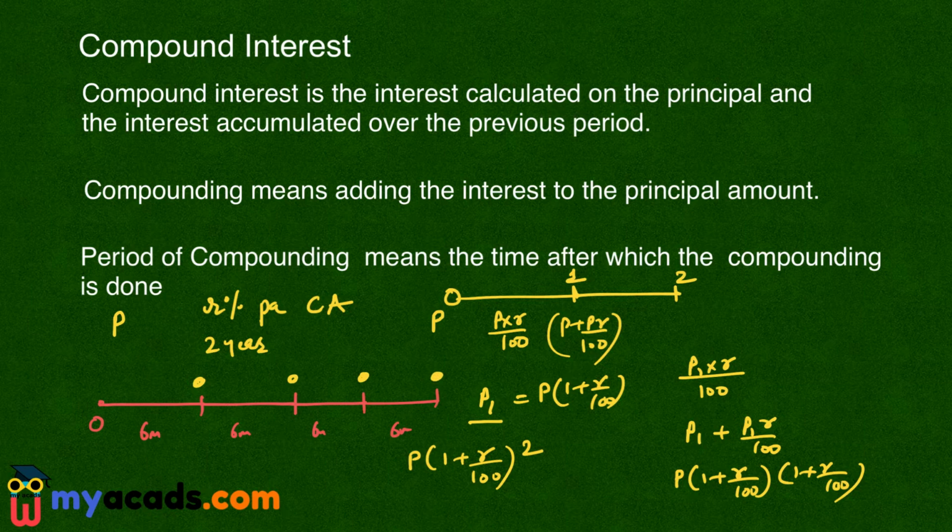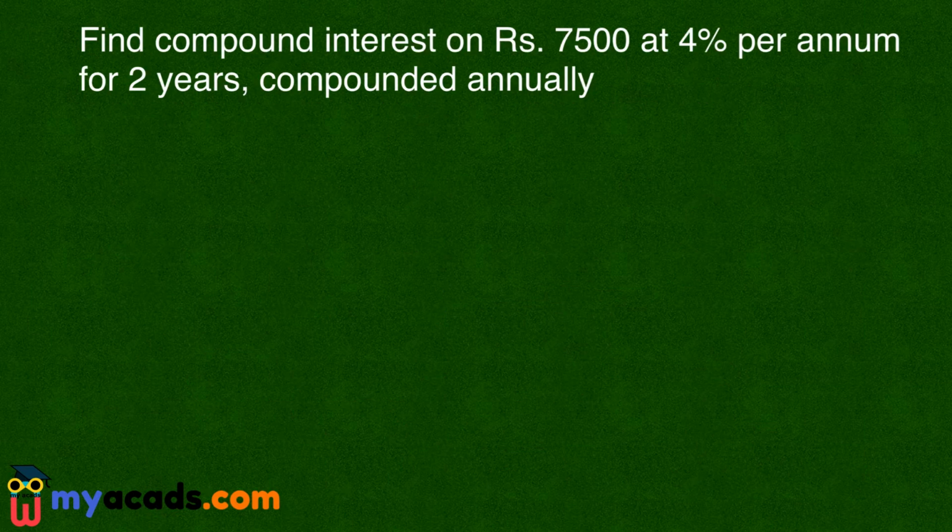Now we will solve some questions to understand this concept better. Let's solve this question. My question is: find the compound interest on rupees 7,500 at 4% per annum for 2 years compounded annually. So this is my 2 years. This is the 0. This is the end of 1 year and this is the end of second year.